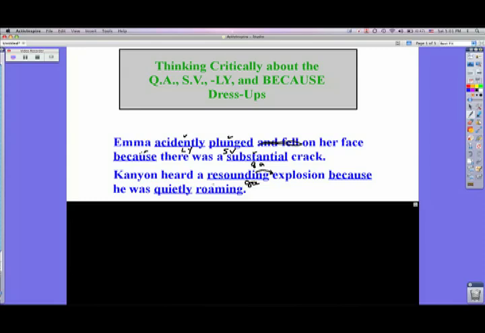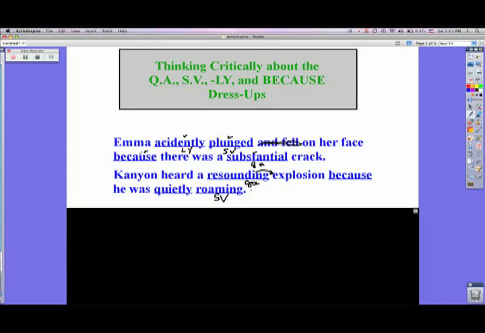Roaming is a great strong verb. It's an action that he's doing. Instead of just walking around, he's roaming. I would put the word around probably at the end of this sentence, but like I said, it's not perfect, but this is a great job on this assignment. So, and we have all 4 dress-ups. They're all underlined. Excellent work.